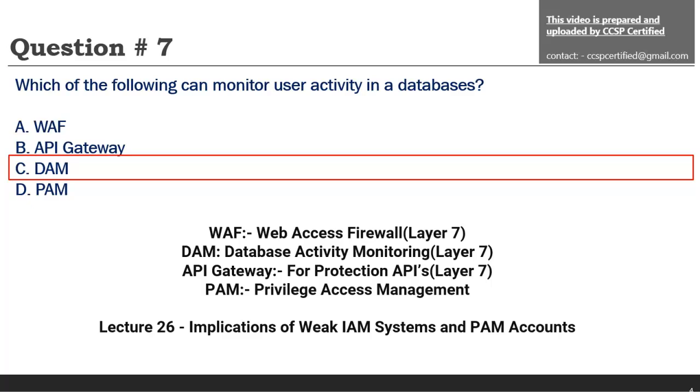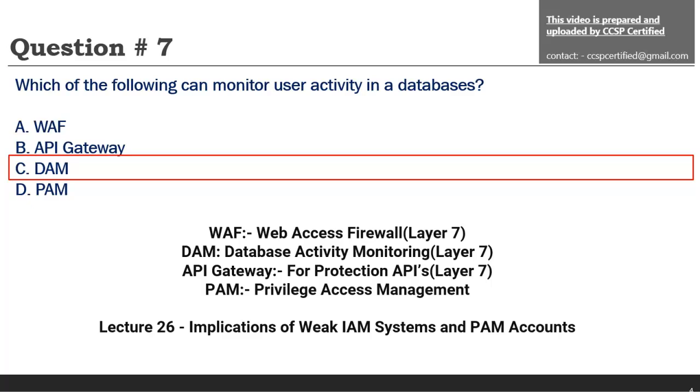WAF I have already covered in a few lectures. WAF is a web application firewall, which is a layer 7 protection. During the OWASP top 10 vulnerabilities, I covered this WAF: in case you want to protect your web application against these OWASP top 10 vulnerabilities, cloud providers have provided a tool known as WAF. WAF can protect against DDoS attacks also and against the OWASP top 10 vulnerabilities.